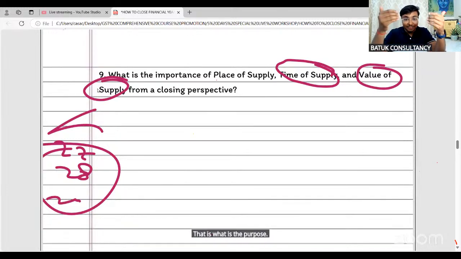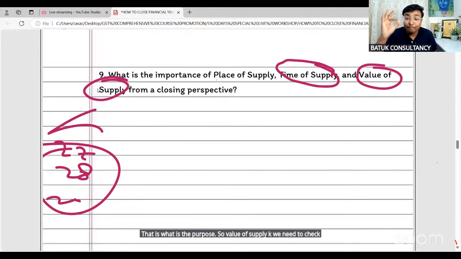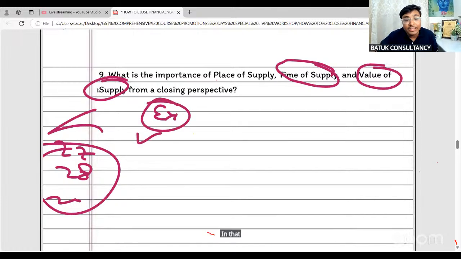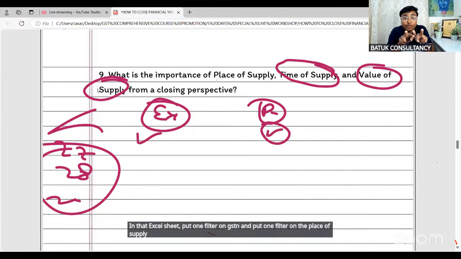So for value of supply, we need to check multiple things. From the place of supply perspective, sir, whenever you download the purchase register or sales register, you just need to do one thing. In that Excel sheet, put one filter on GSTN and put one filter on the place of supply. And accordingly, you need to cross verify.